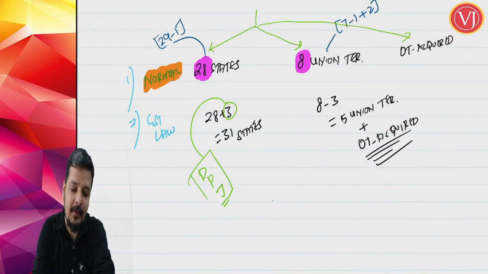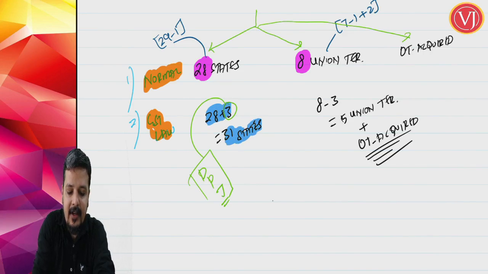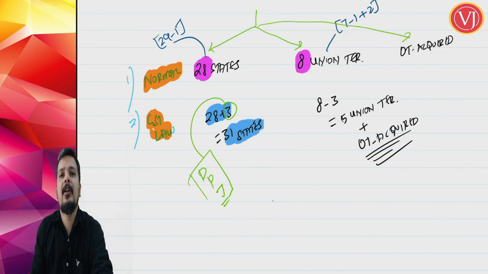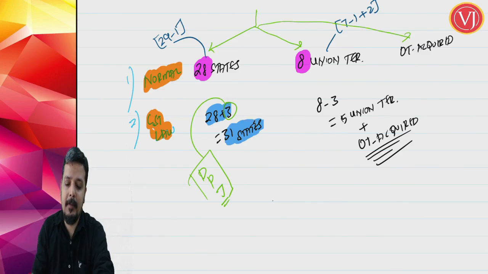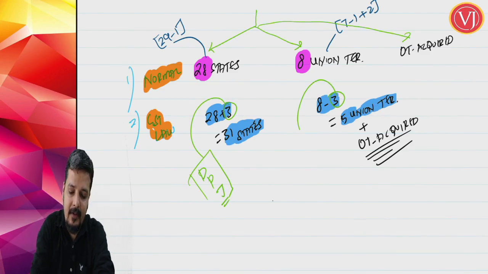So you have three parts: states, union territories and other territories that may be acquired. But for the purpose of GST law, you have 28 plus 3, that is 31 states. What are the 3 states? Delhi, Puducherry and Jammu and Kashmir. And for the purpose of the GST law, you have 5 union territories, that is 8 minus 3. What is that minus 3? It is again the same, DPJ.